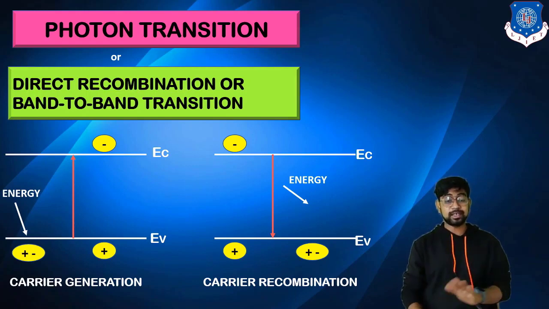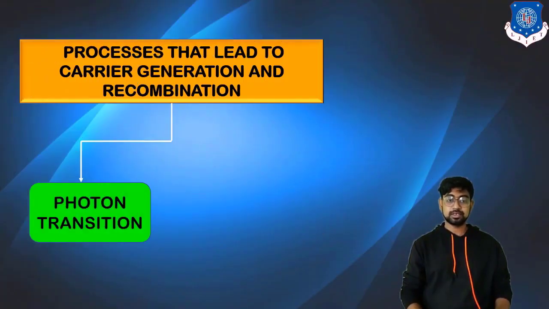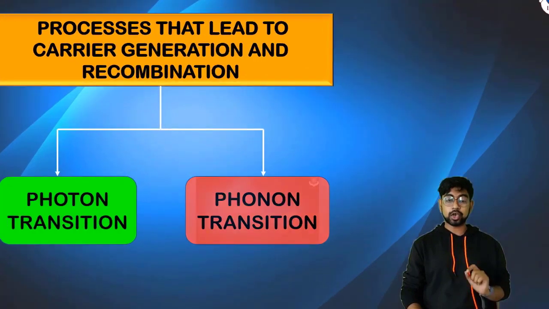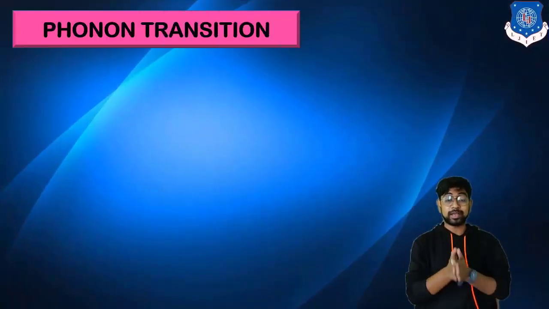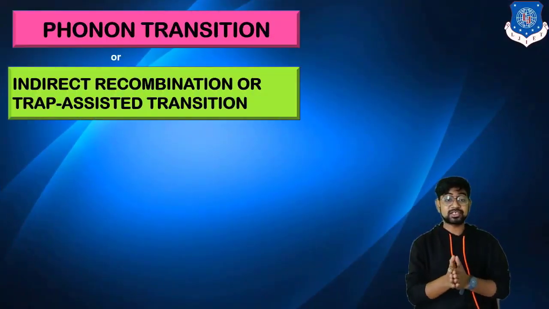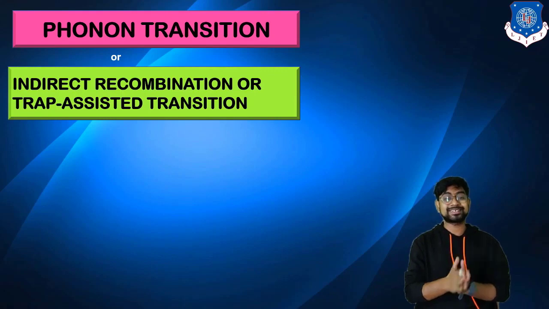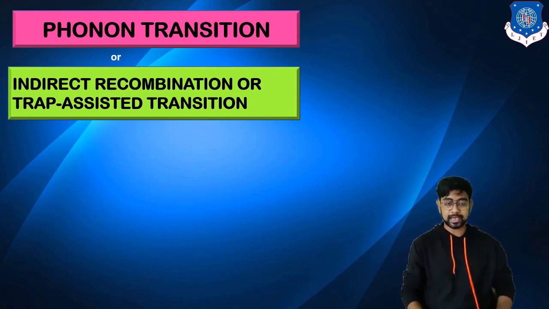Now the next thing is a similar word, phonon. Here phonon basically means vibration. We know that wherever there is vibration, there will be heat. So this is known as phonon transition. It is indirect recombination or trap assisted transition. Now how is it happening?